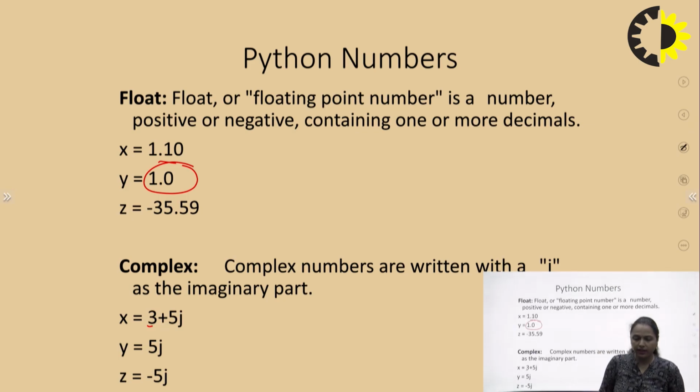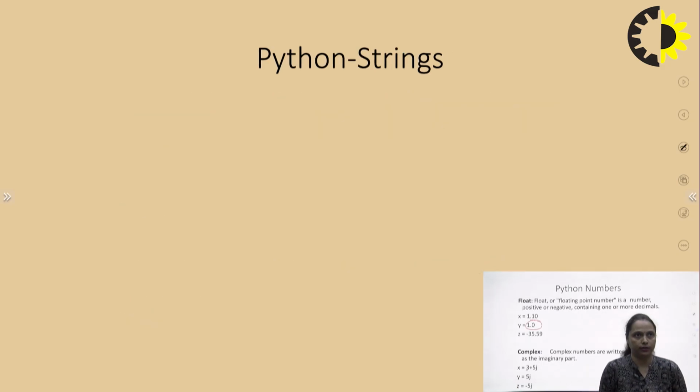Whenever you are using the complex data type, it is necessary to write the imaginary part of the equation. The real part may or may not exist, but the imaginary part must be present within your equation. Again, the imaginary part can be positive or negative, as per the given data or the data set we are working on.